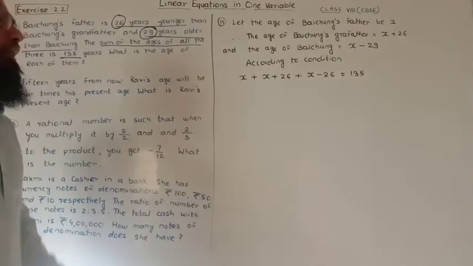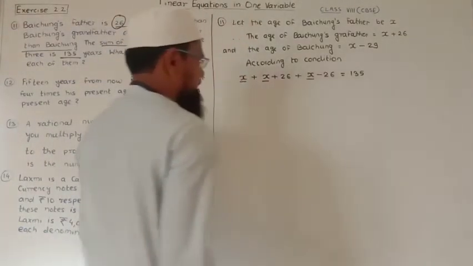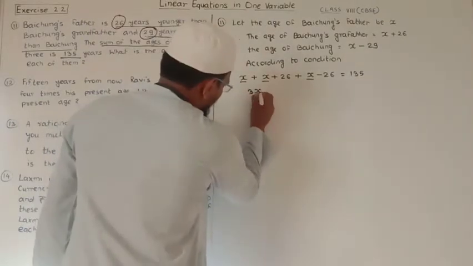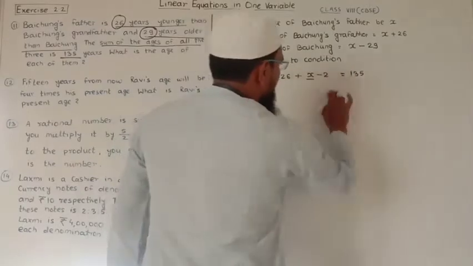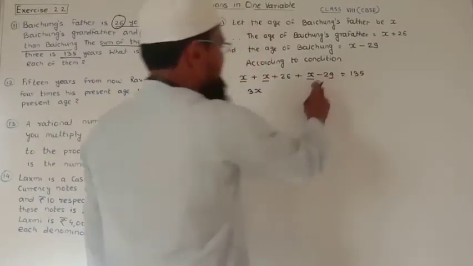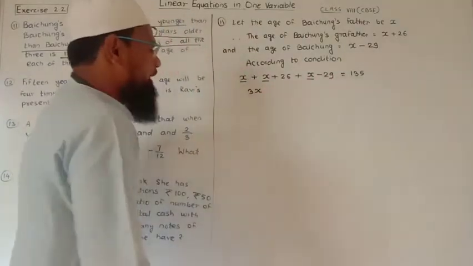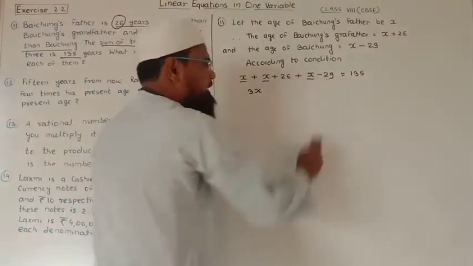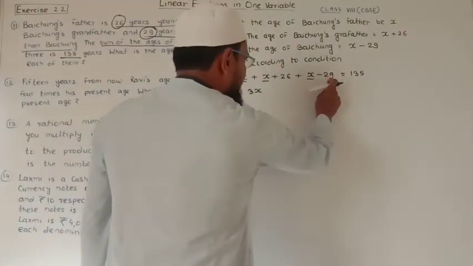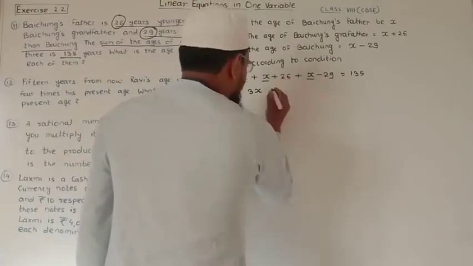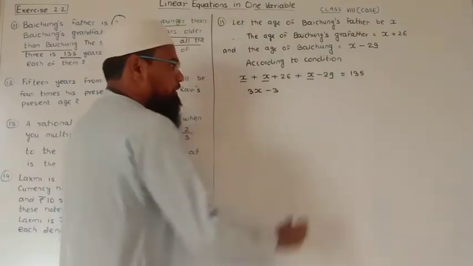Now we add the variables first. X plus X plus X is 3X, and after that X minus 29 is the age of Baichung. Now 26 minus 29, the difference between 29 and 26 is 3, with the bigger number's sign, which is minus 3.